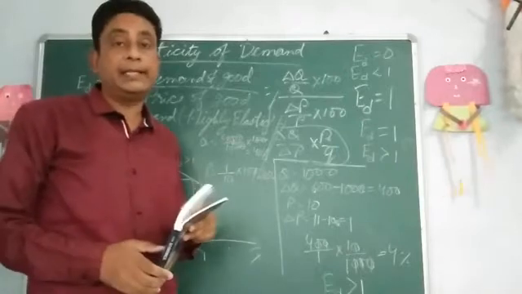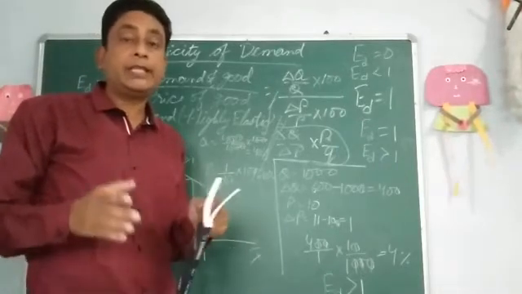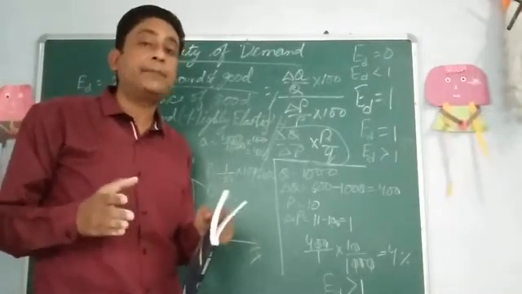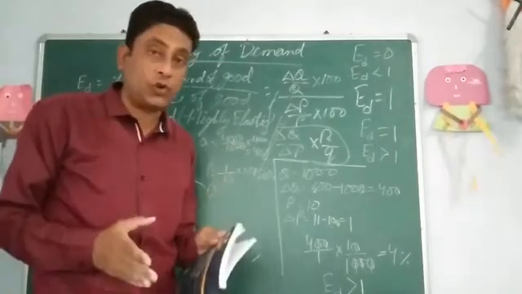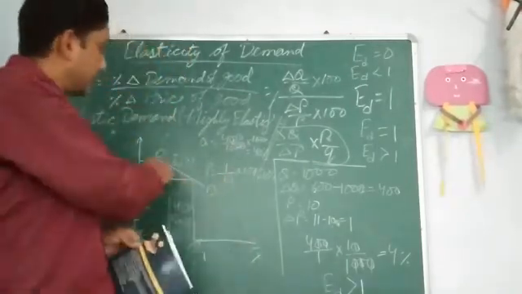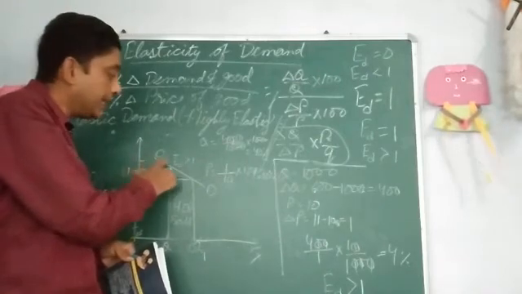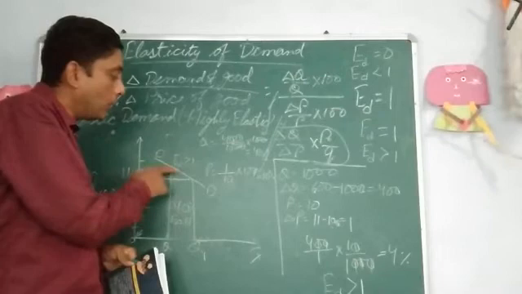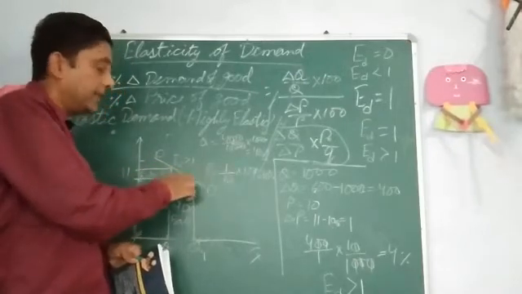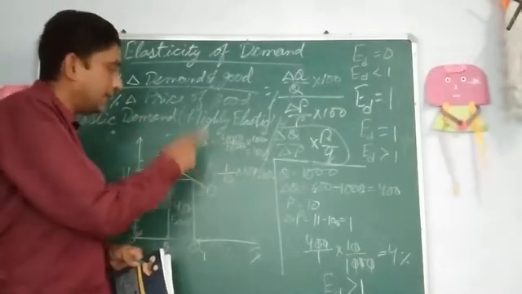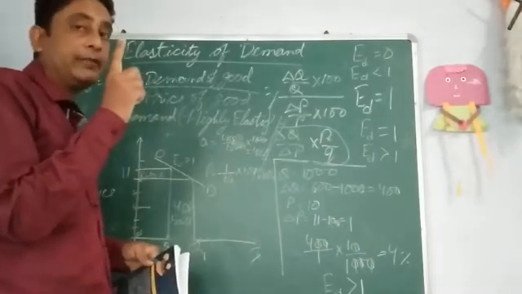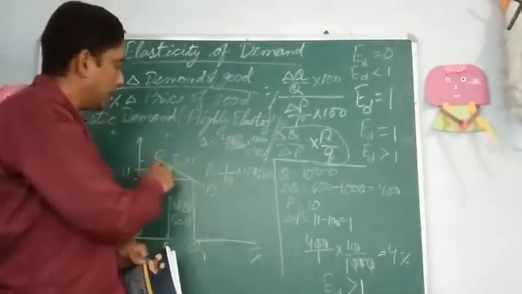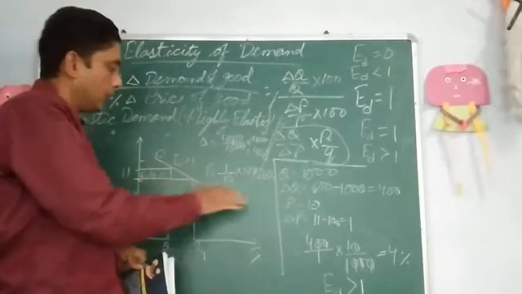The difference in the quantity demanded is very high as compared to change in price of good. And when you draw a demand curve, it will be more sloping. It will not be steeper, as I have told you where ED was less than 1. So it is more sloping.